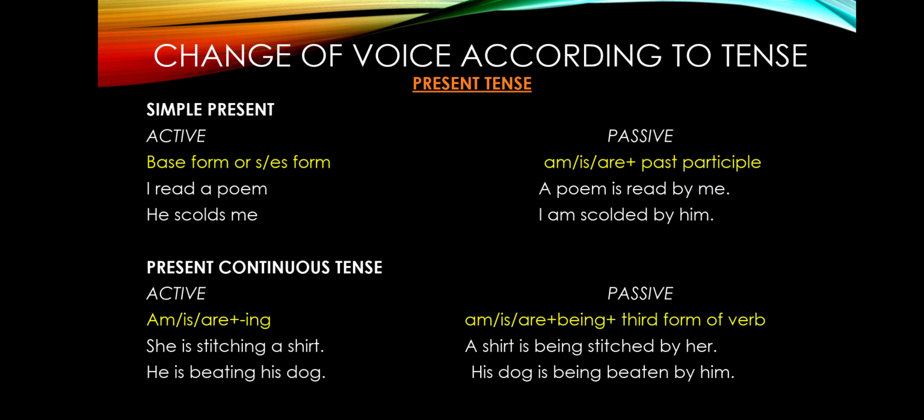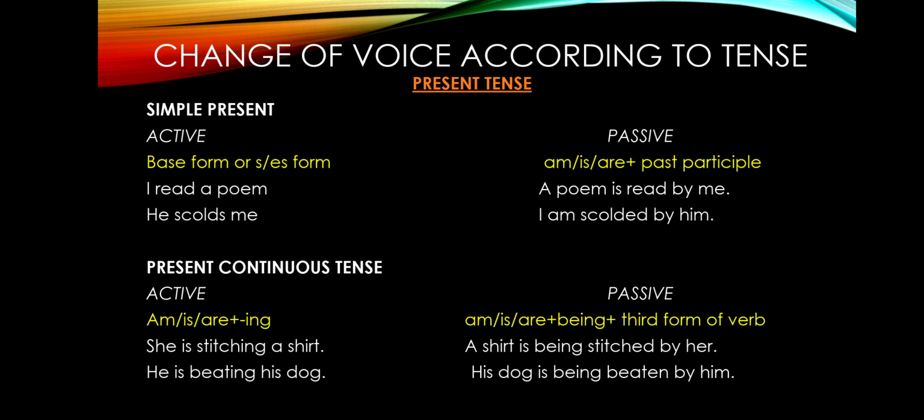Present continuous tense. Now, when we change active into passive or passive into active, and the given active sentence is in a continuous tense, be it present or past, we will be adding being in the passive sentence. So, in present continuous tense, that means being will be there in the sentence.